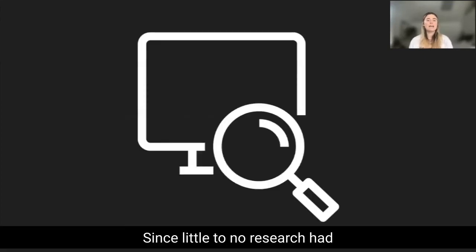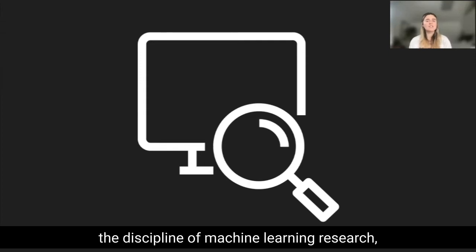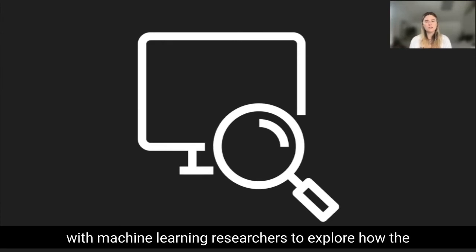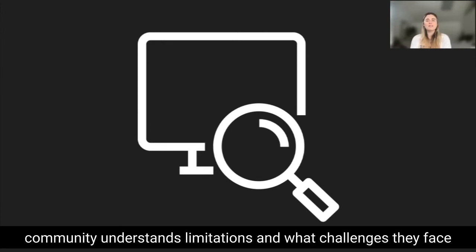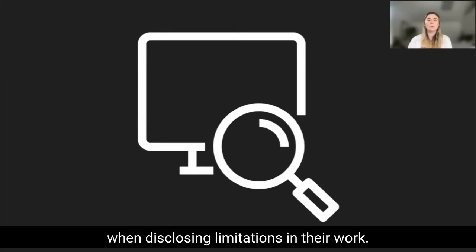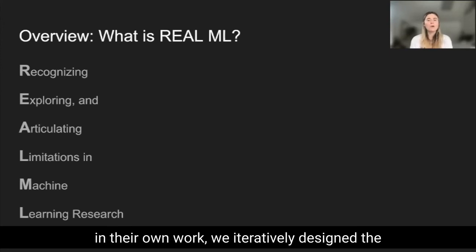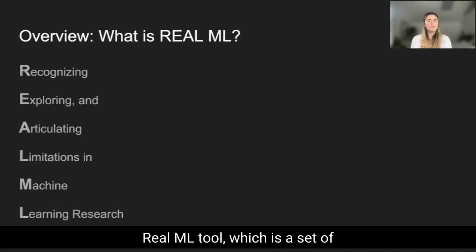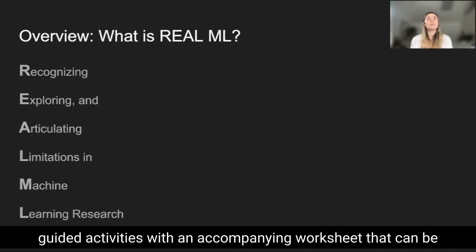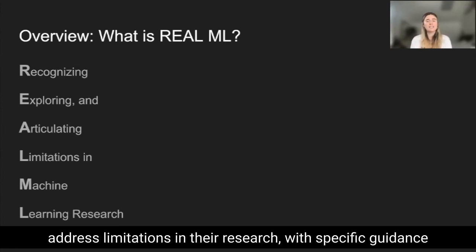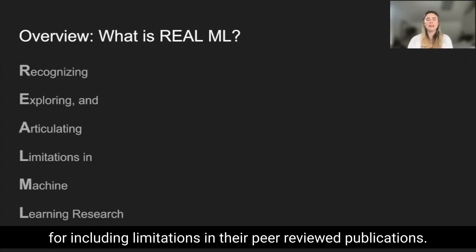Since little to no research had been previously conducted on limitations in the discipline of machine learning research, we wanted to start our investigation by talking with machine learning researchers to explore how the community understands limitations and what challenges they face when disclosing limitations in their work. While exploring how ML researchers interact with limitations in their own work, we iteratively designed the Real ML tool, which is a set of guided activities with an accompanying worksheet that can be used to help ML researchers appropriately identify and address limitations in their research, with specific guidance for including limitations in their peer-reviewed publications.